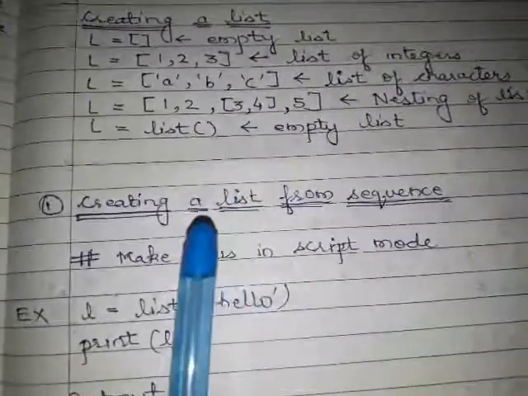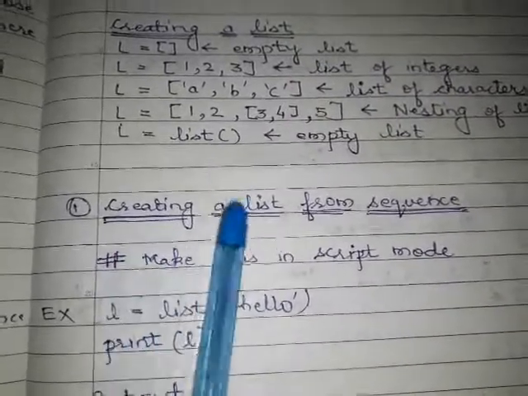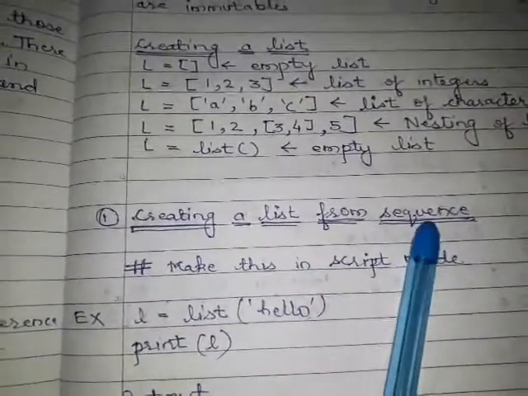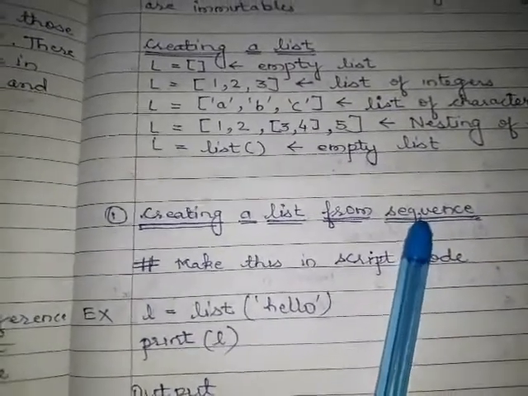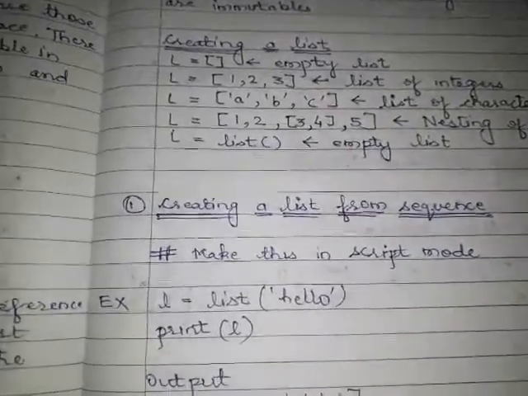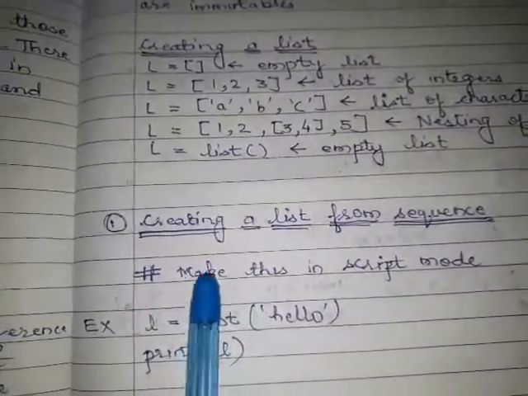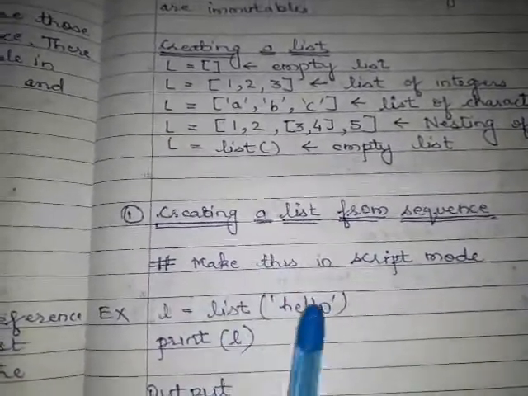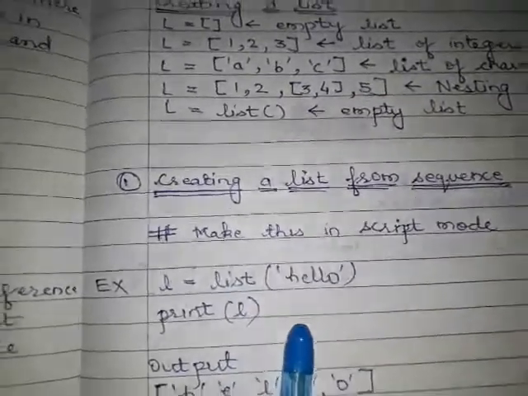Let's go through some examples. Creating a list from sequence. How to create a list from sequence? Sequence means it may be a string or it may be a tuple. Here is a note: make this in script mode. So we have to make this program in script mode, not in interactive mode.